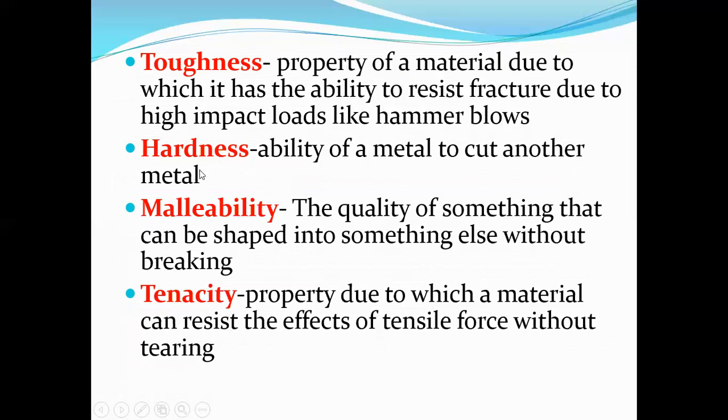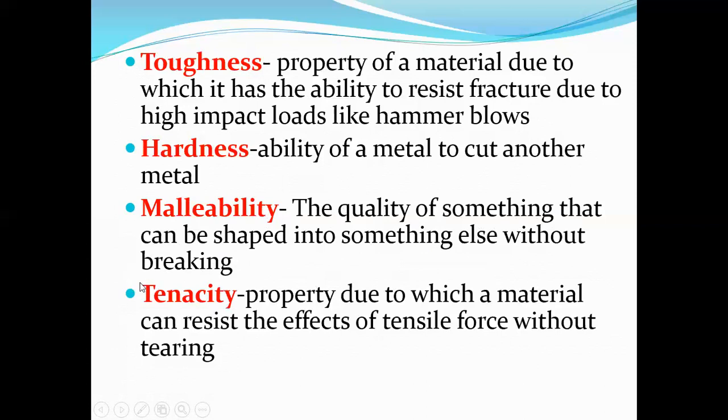The next one is hardness, the ability of a metal to cut another metal. That is known as hardness. Other one is malleability. What is meant by malleability? The quality of something that can be shaped into something else without breaking. You can change the shape without breaking. That is known as malleability.